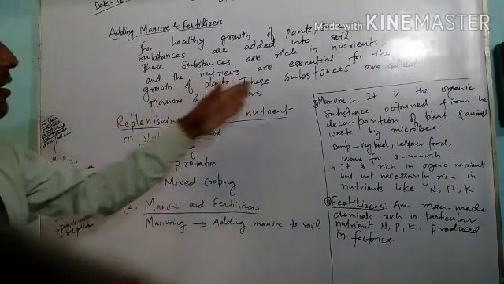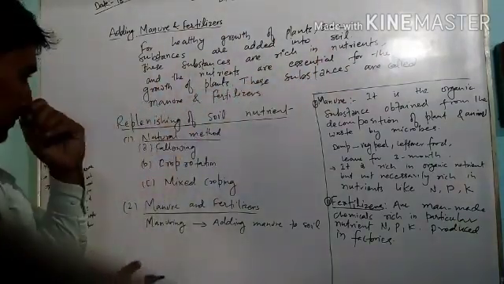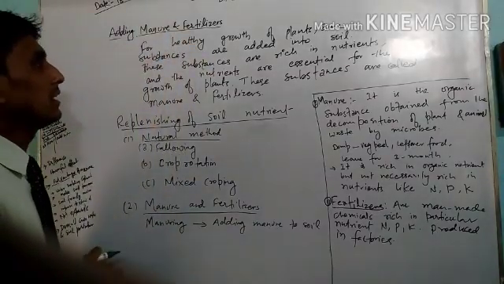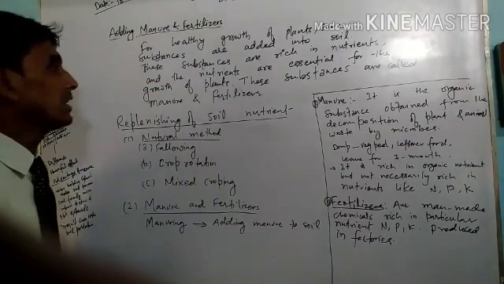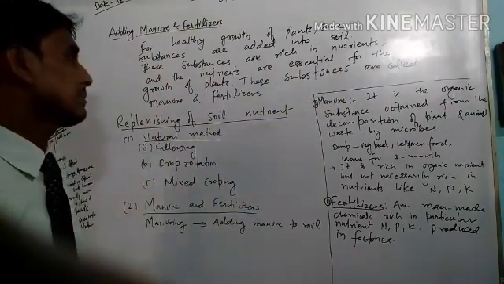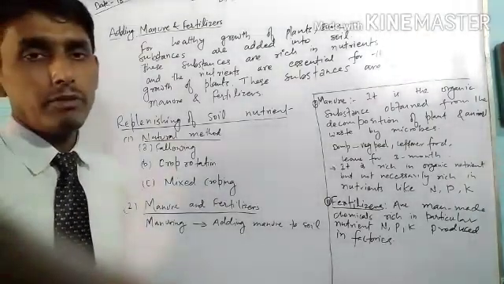You can read here: for healthy growth of plants, some substances are added into soil. These substances are rich in nutrients, and the nutrients are essential for the growth of plants. These substances are called manure and fertilizer.